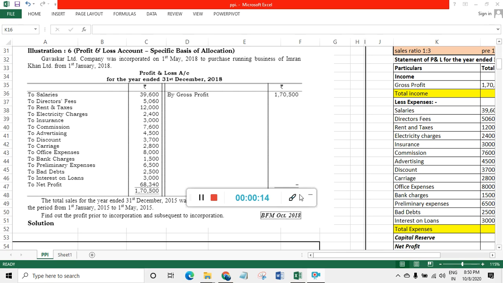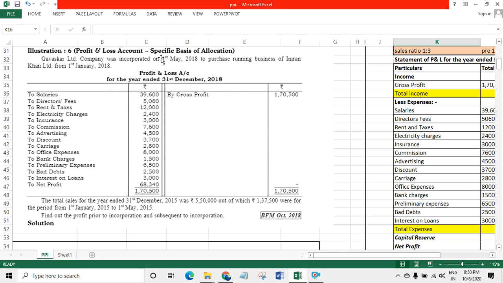Gavaskar Limited company was incorporated on 1st May 2018. This is the incorporation date. They purchased the running business of Imran Khan on 1st Jan 2018. As you see, the business is acquired. So in this PPI chapter, we are going to acquire a business and apply for the registration, that is incorporation. Incorporation means registration.